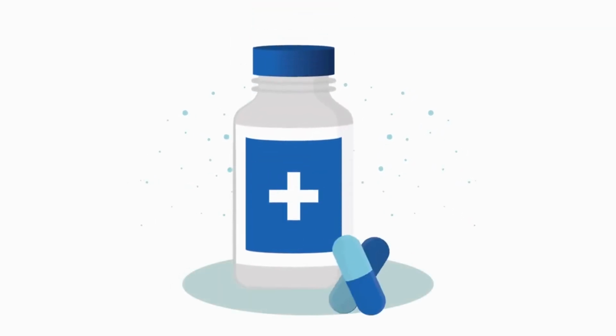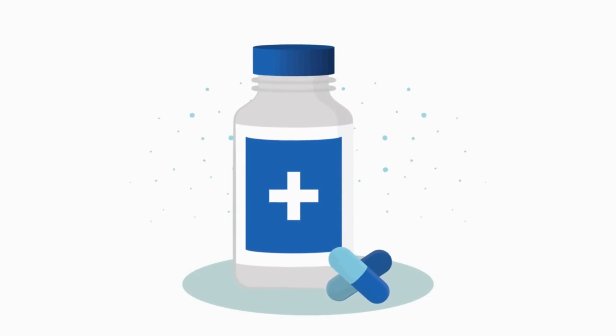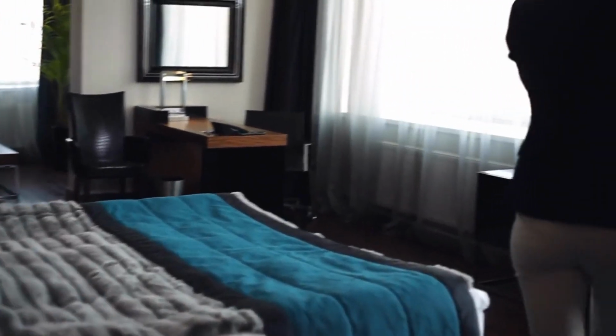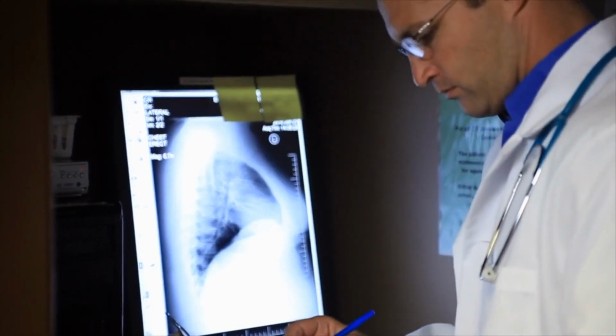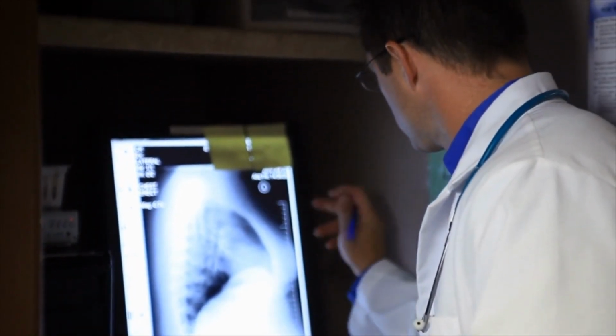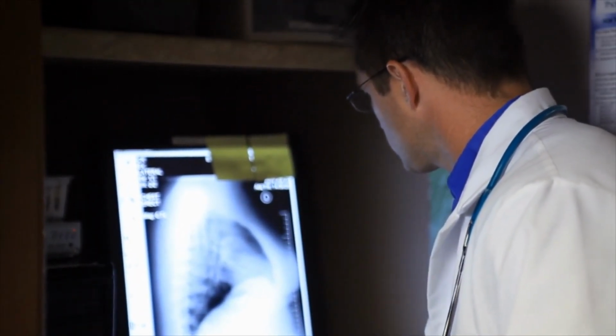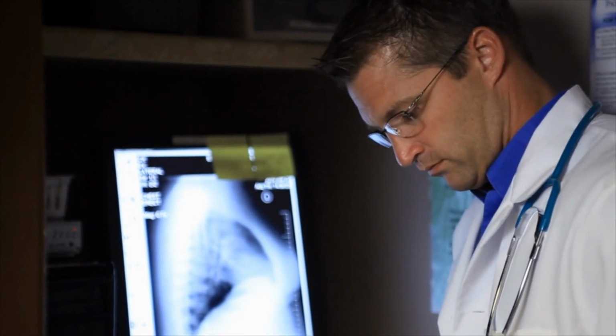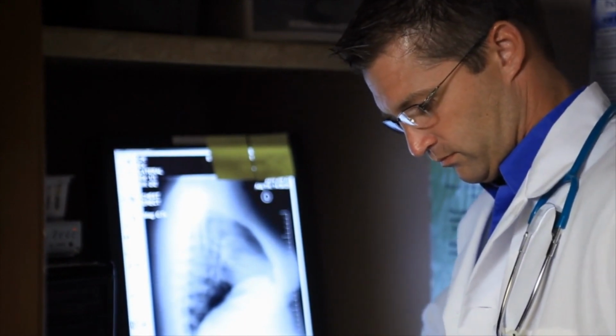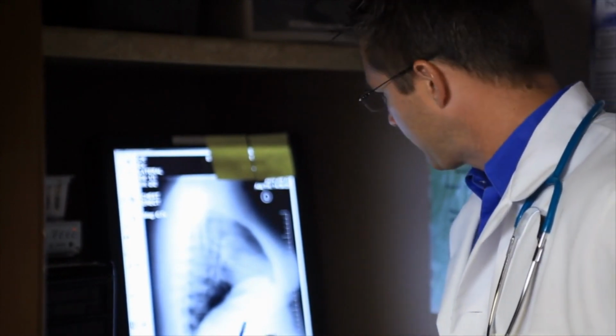OpenVINO has been used in various healthcare applications. Here are some specific use cases. Medical imaging. OpenVINO can be used for medical imaging analysis, such as detecting tumors and abnormalities in X-rays and MRIs, improving the accuracy and speed of medical diagnoses.